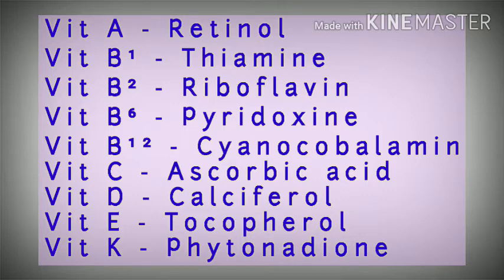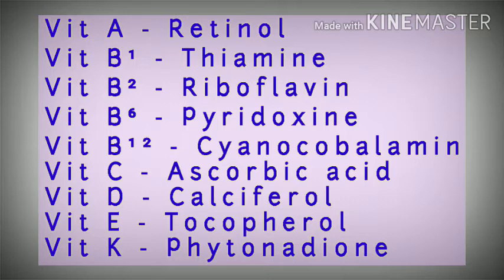If we have enough knowledge from coordination compounds chapter, then we can figure it out that actually vitamin B12 is a coordination compound containing cobalt. Otherwise, we can also remember it because cyanocobalamin is the longest name that you can see in this list, and also vitamin B12, 12 is the largest number from this list. After vitamin B12 comes vitamin C, for which the common name is ascorbic acid. It will be also easy to make out because you all might be knowing that vitamin C is primarily present in the sour fruits and acid is also sour in taste, so vitamin C is ascorbic acid.